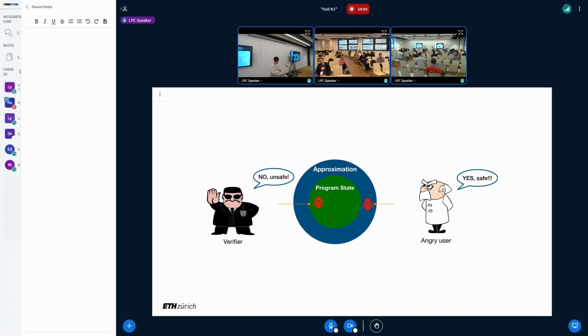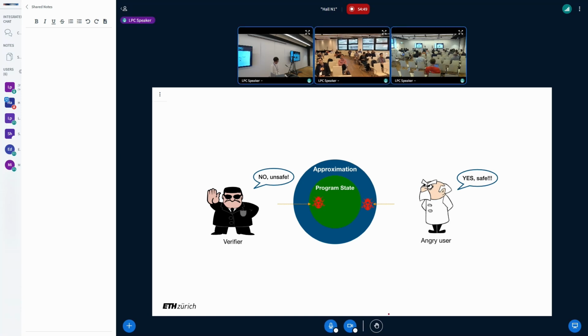The second possibility is that there are some infeasible states in our approximation, and they are unsafe. Because the verifier cannot differentiate those two situations easily, it has to be conservative and reject the program and believe the state is a feasible, unsafe state, while user space believes the opposite.